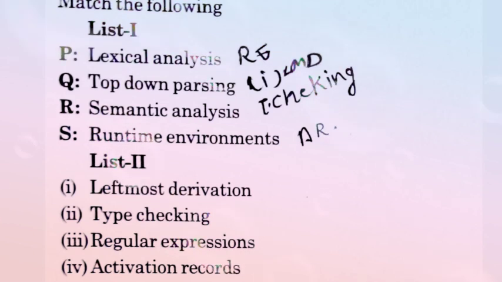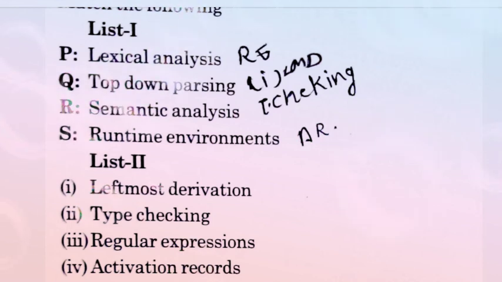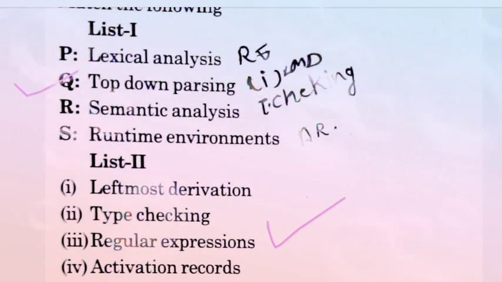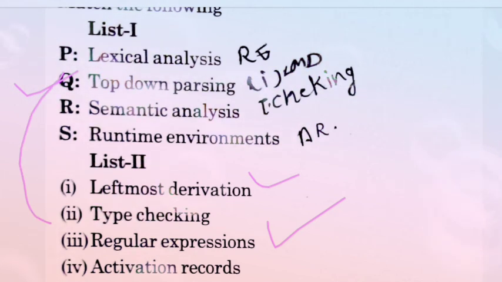Now we know that lexical analysis is based on regular expressions. And Q, top-down parsing, is leftmost derivation, so Q matches to the first and P matches to the third.